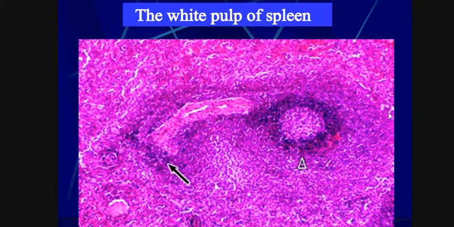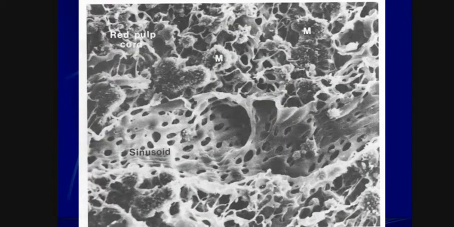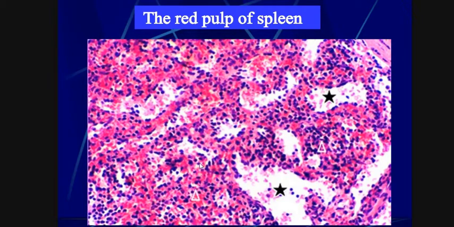We can see clearly the white pulp. This white pulp consists of a medullary region and a cortical region. You can see here, this is the white pulp. This is the red pulp.